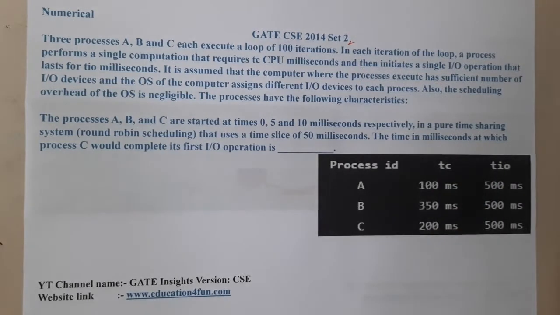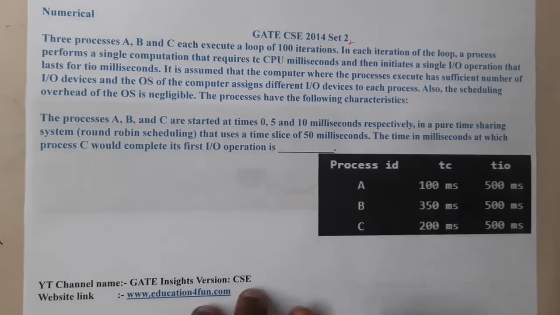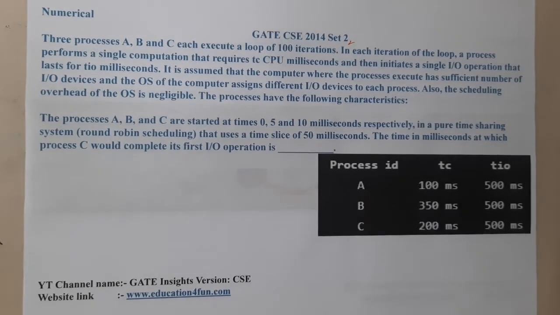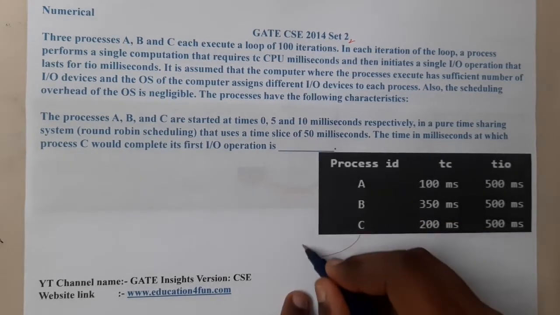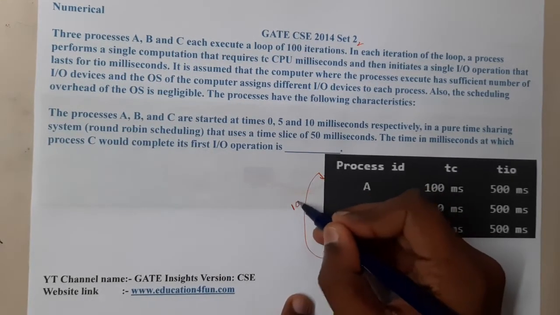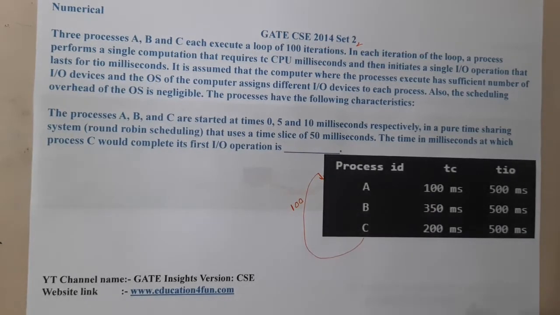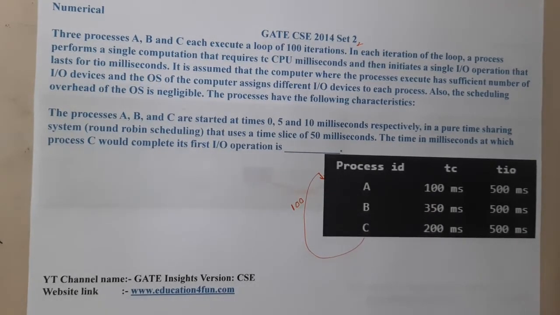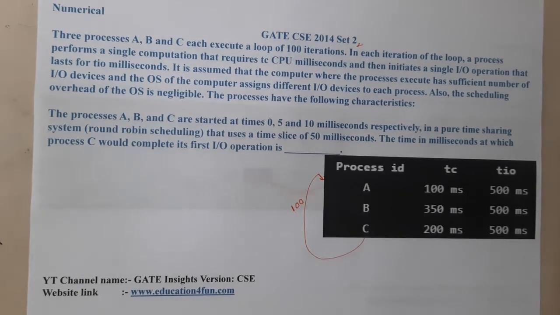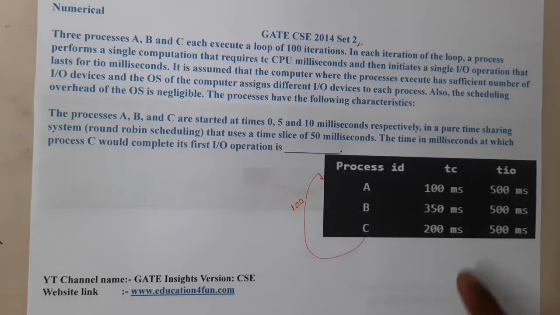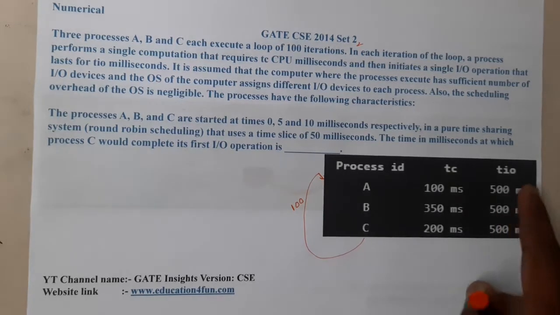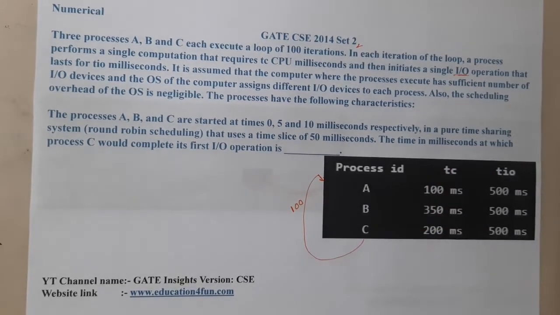The given question is: three processes A, B, C, each executes a loop of 100 iterations. So these are being executed in total 100 times, like ABC, ABC, ABC, in that way. In each iteration of the loop, a process performs a single computation that requires TC, that is nothing but CPU time, and TIO is for input output operation, that lasts for TIO milliseconds.